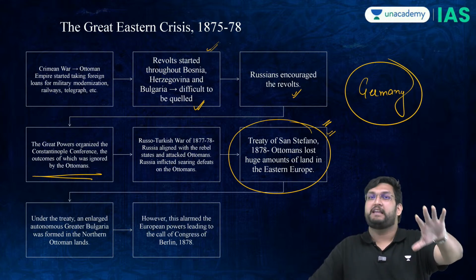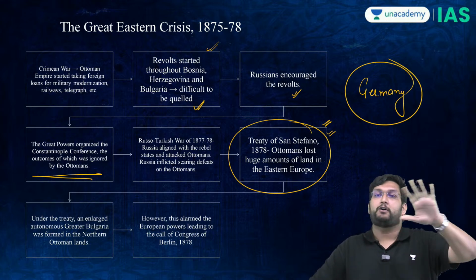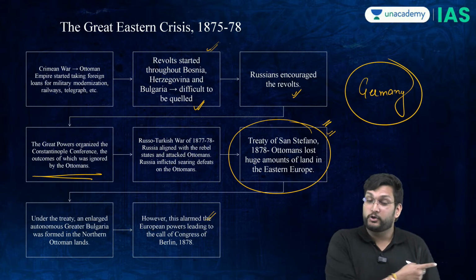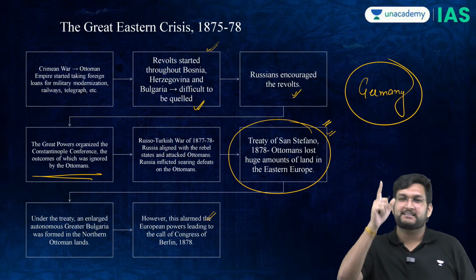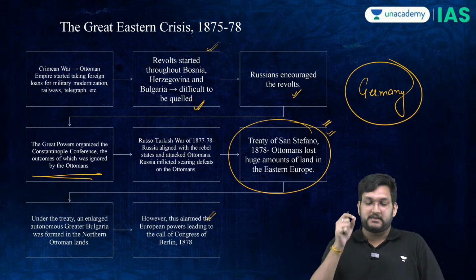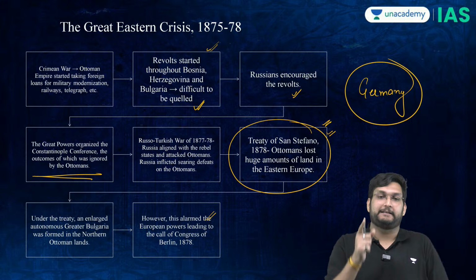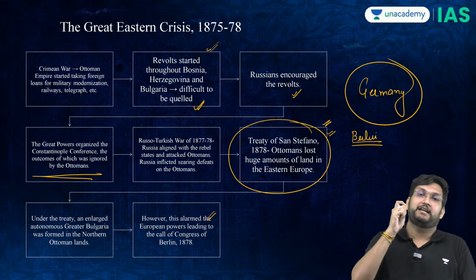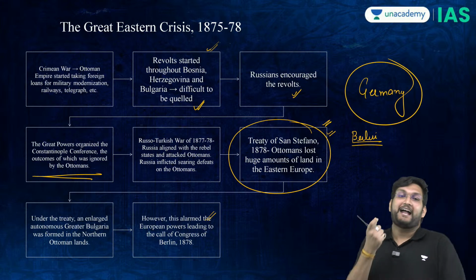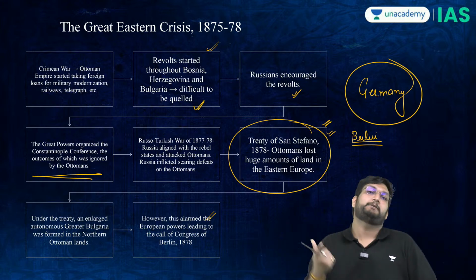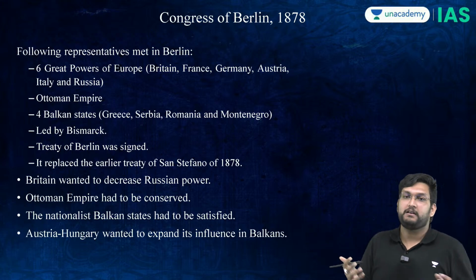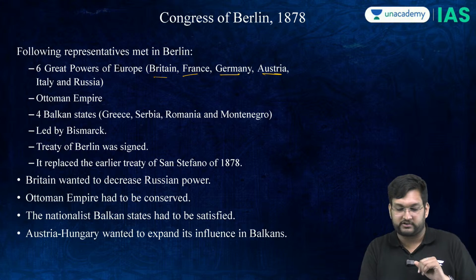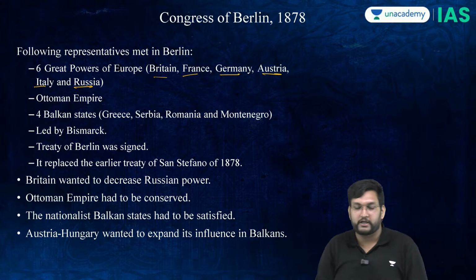They wanted to make sure that this did not go out of hand. And now, rather than meeting at Paris as they had met during the Crimean War, for the first time in world politics, the Congress will happen at Berlin. And Berlin will emerge as a very important capital. And the Germans will now rise as a power. At the Congress of Berlin, all the great powers, Britain, France, Germany, Austria, Italy and Russia will come together.